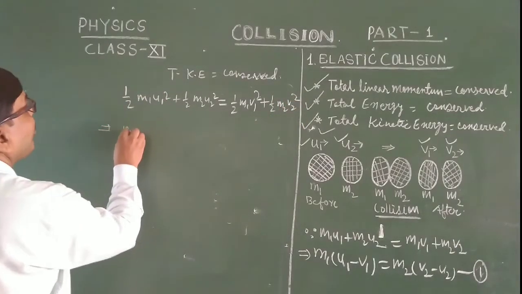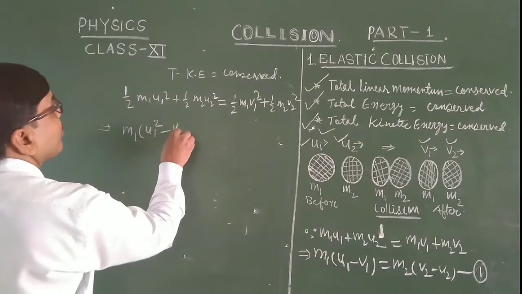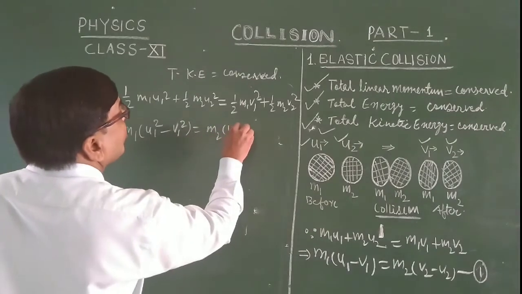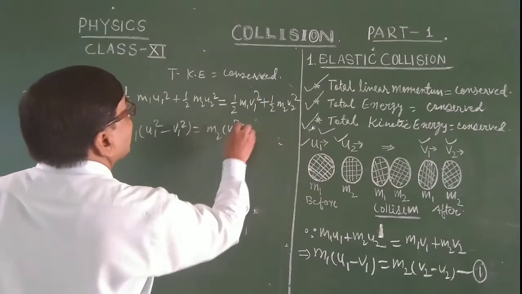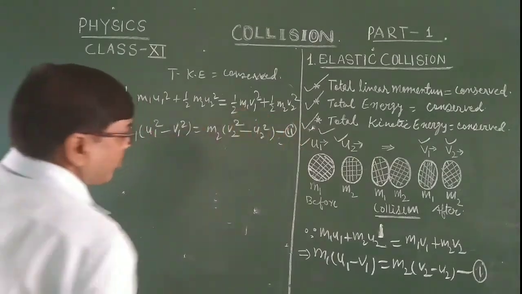After solving, we get m1 (u1 squared minus v1 squared) equals m2 (v2 squared minus u2 squared). This is equation number 2.